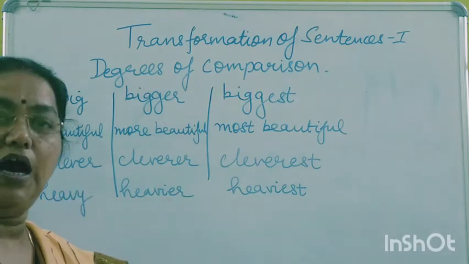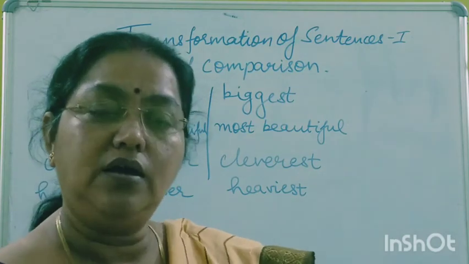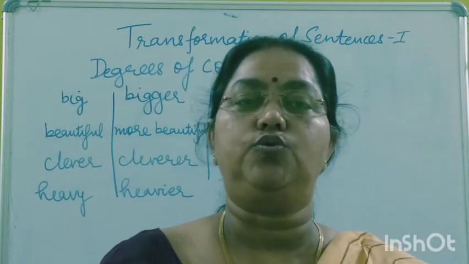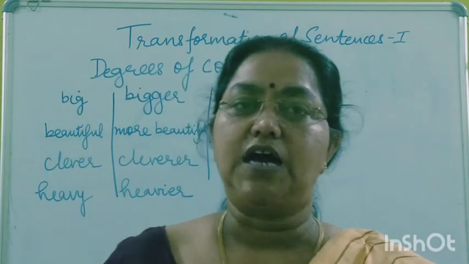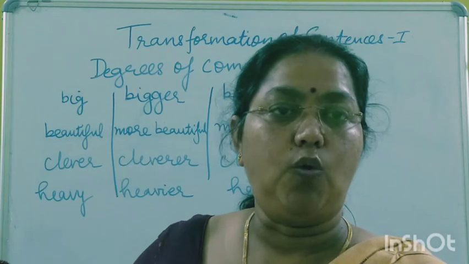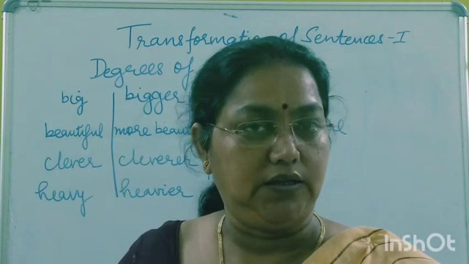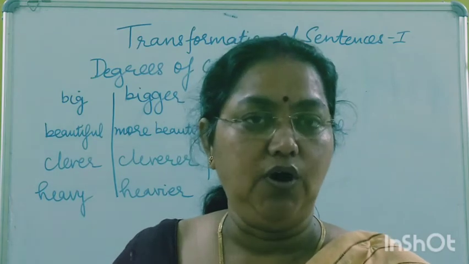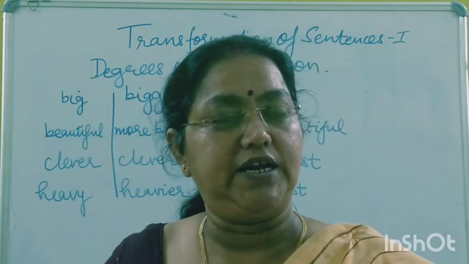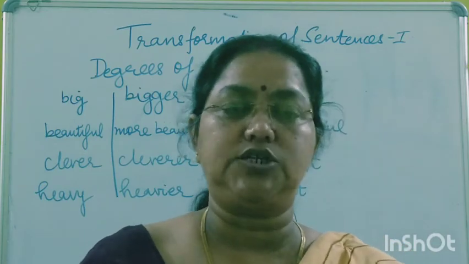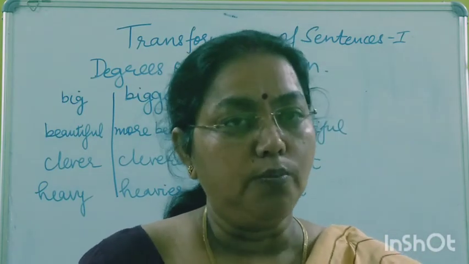Now when we are transforming from one form to another, we have to see how we change these words from one degree to another, that is from positive to comparative or comparative to superlative and vice versa, from superlative to comparative or superlative to positive.